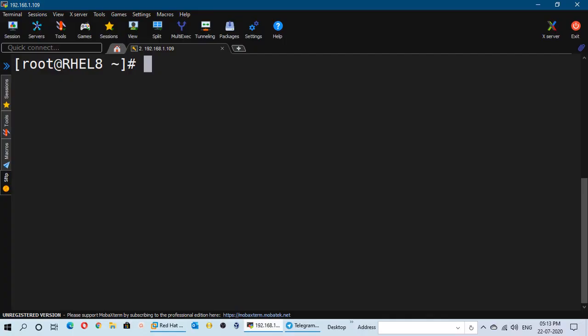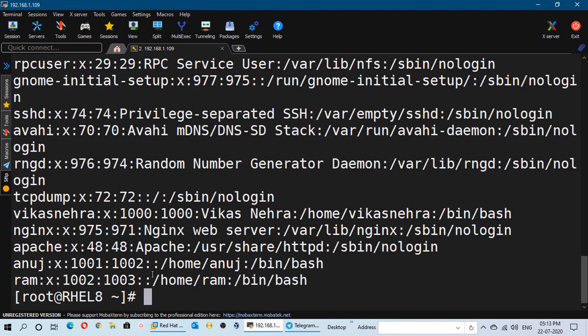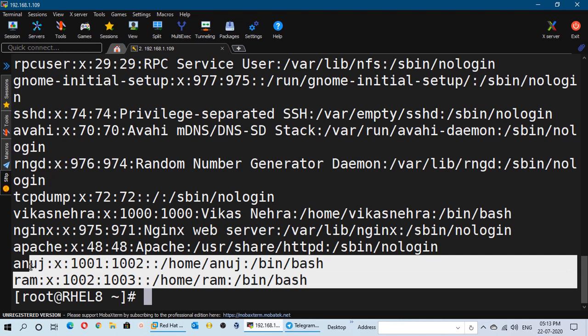Guys, first of all I will show you how you can recover the deleted user accounts and how you can recover the corrupted /etc/passwd file. The method is the same for both issues. If you have a look at my /etc/passwd file, here you will see all the users that are present in my machine, and if you have a look at the last two lines, you can see that there are two users present. The first one is Anuj and the other one is Ram.